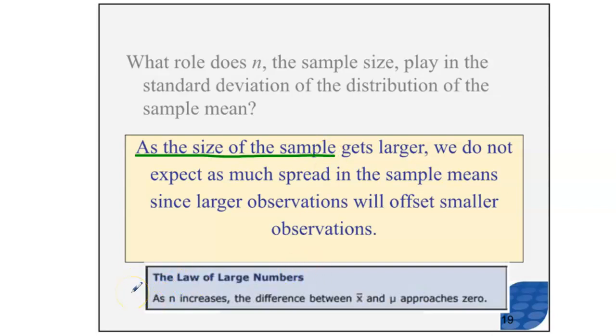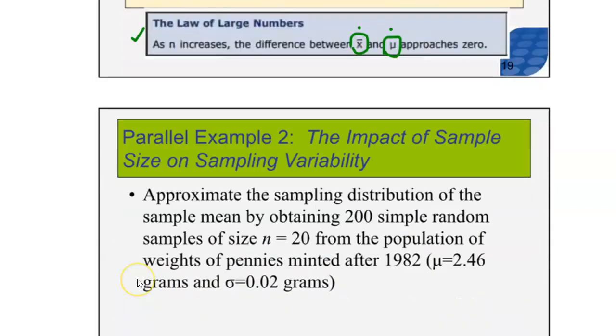This is known as the law of large numbers. The law of large numbers can be summarized by this. As n increases, as the size of the sample increases, the difference between the sample mean, I need you to be able to read this as sample mean, and the population mean approaches 0. In other words, the sample mean value is going to get closer and closer to the population mean value.